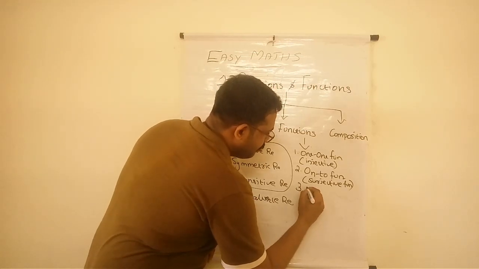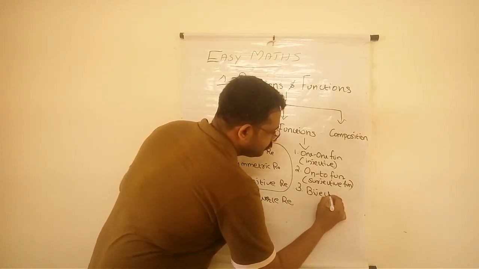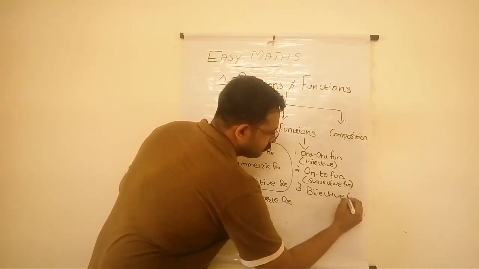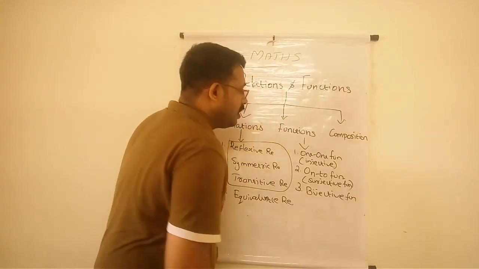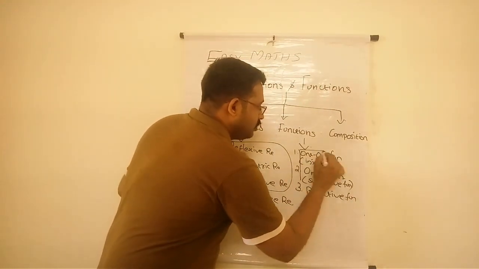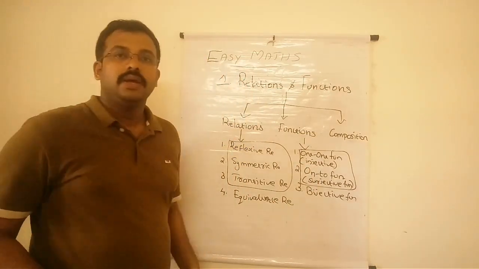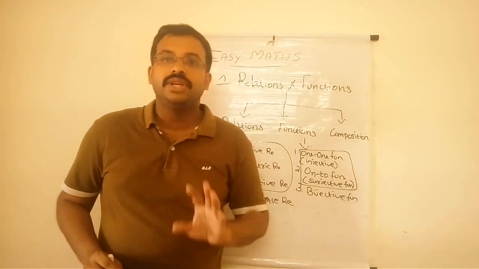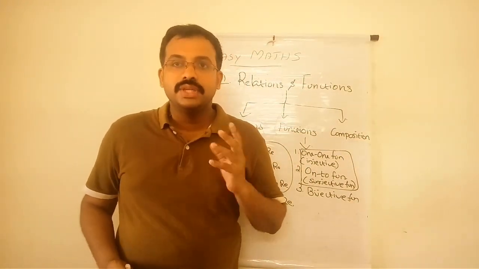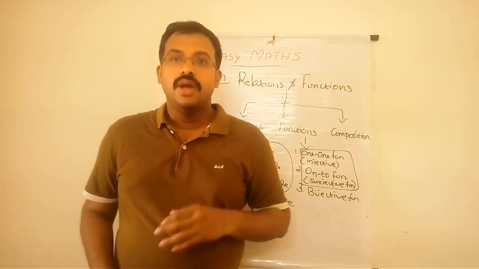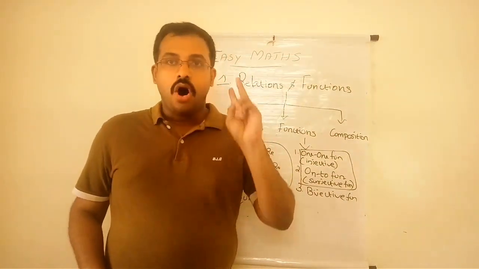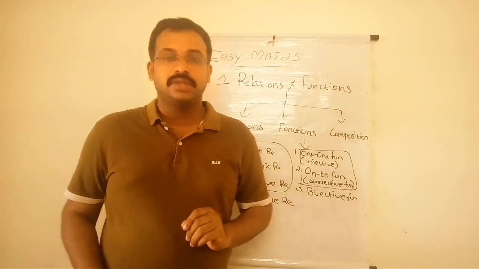Third one is bijective function. These are the three topics that we want to discuss under functions: one-one function, onto function, and bijective function.